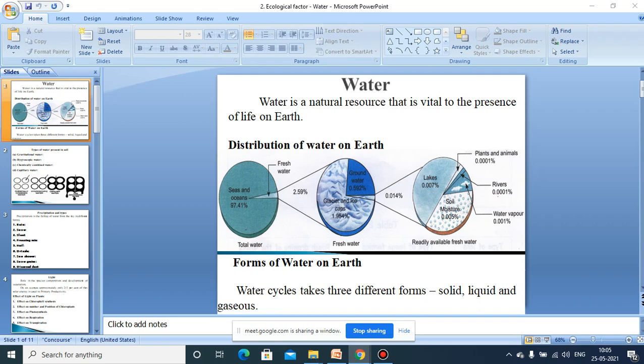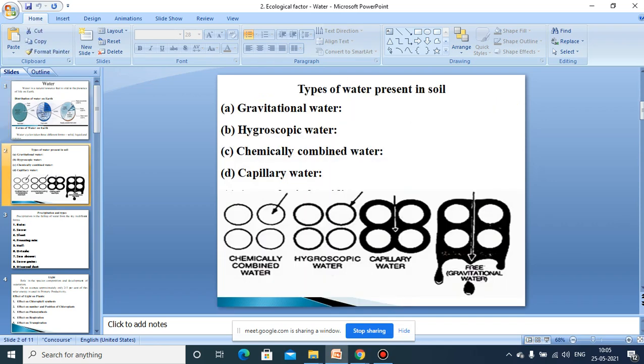Then we have to mainly concentrate on the types of water which is present in the soil. That we have to concentrate on. Though the soil particles appear to be closely packed, they are not so closely packed, as there is space.